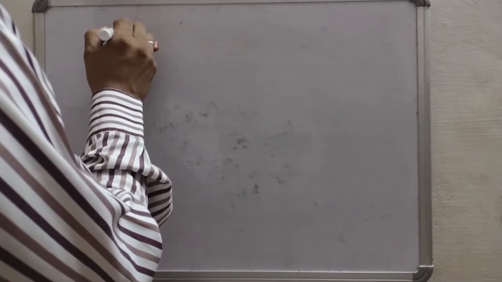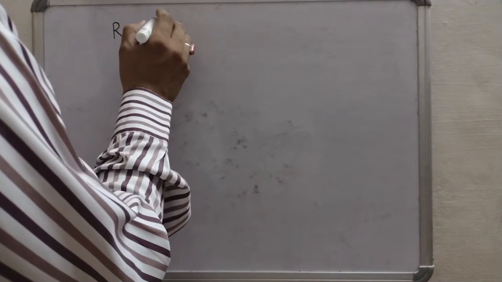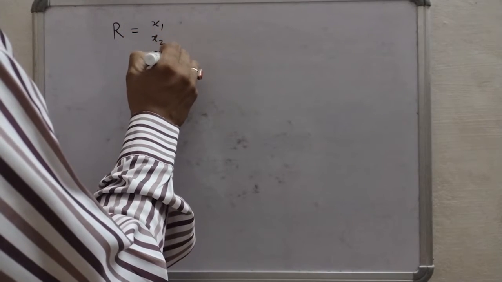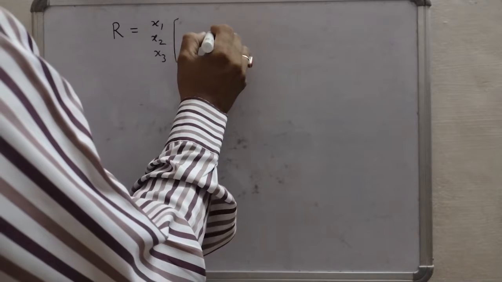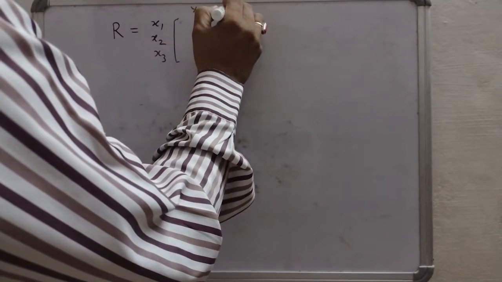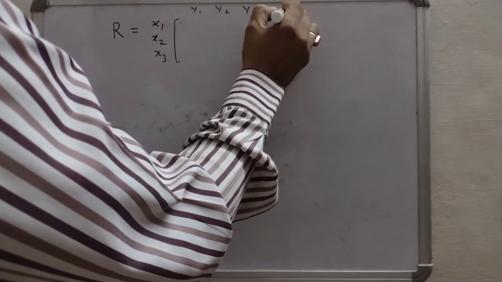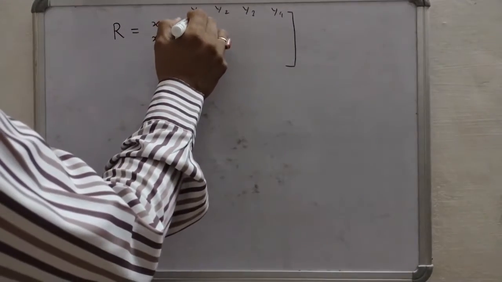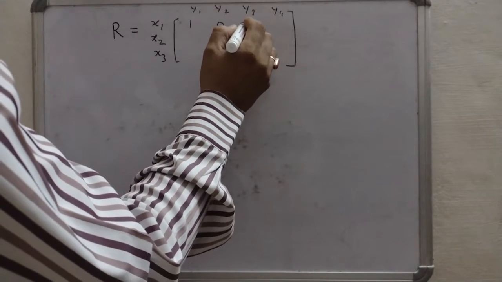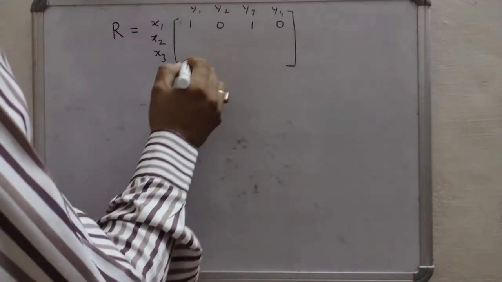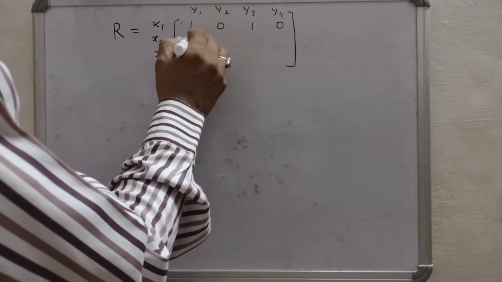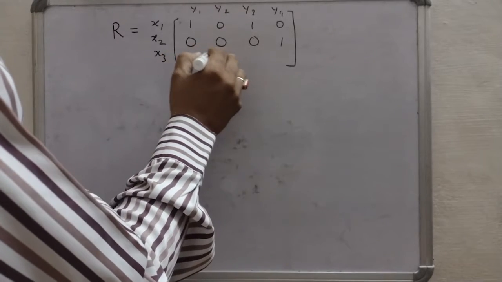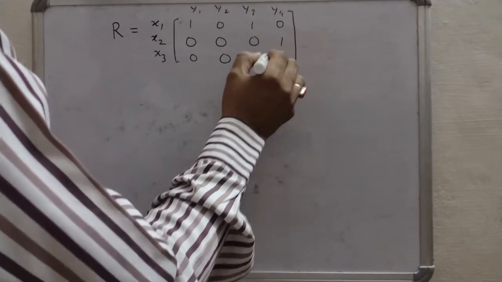Let R be given as x1, x2, x3 and y1, y2, y3 and y4: 1, 0, 1, 0, then 0, 0, 0, 1, then 0, 0, 0 and 0.